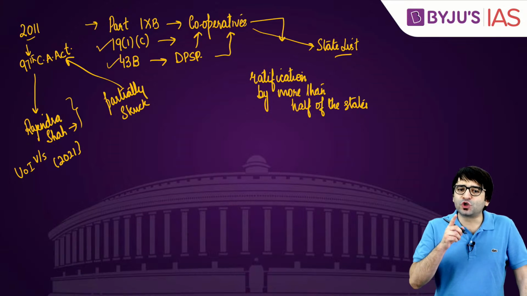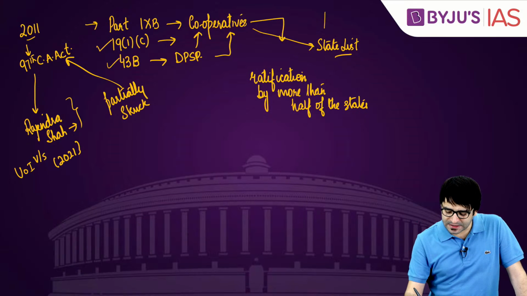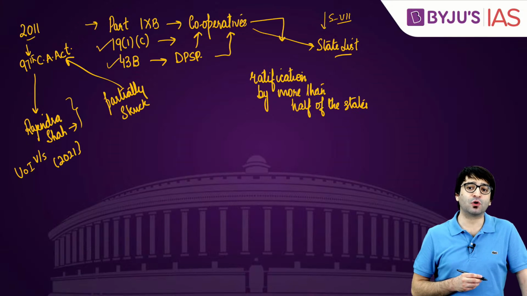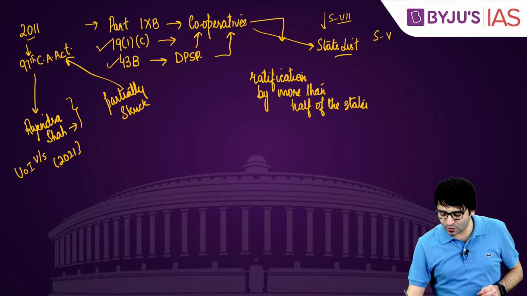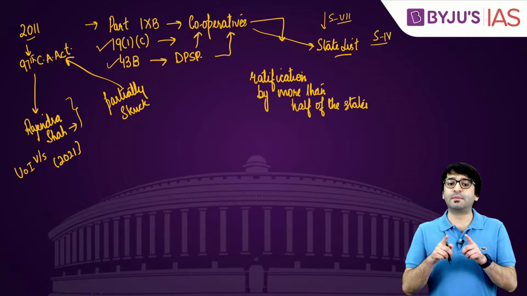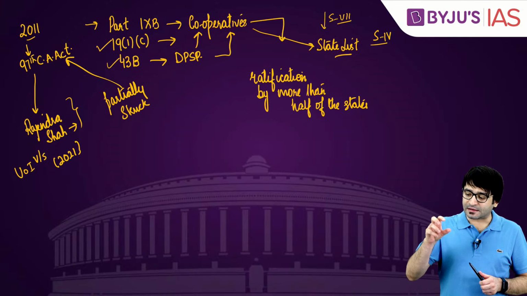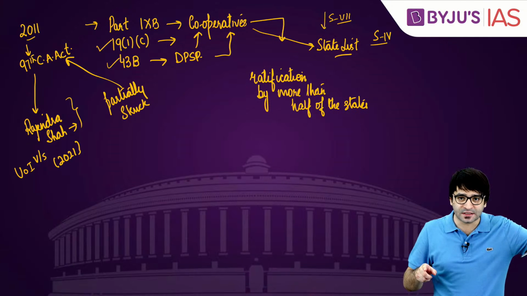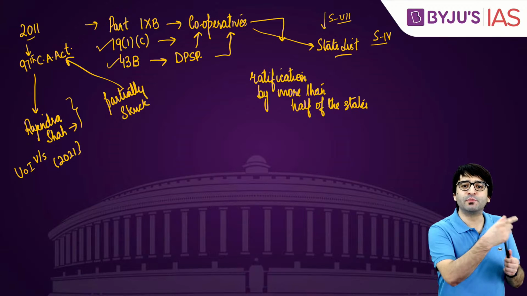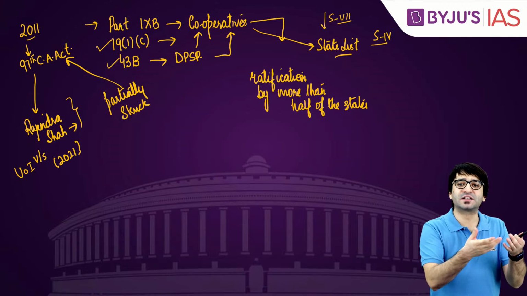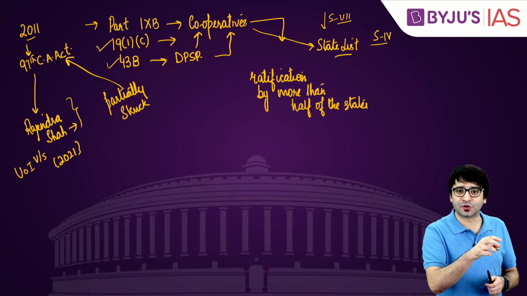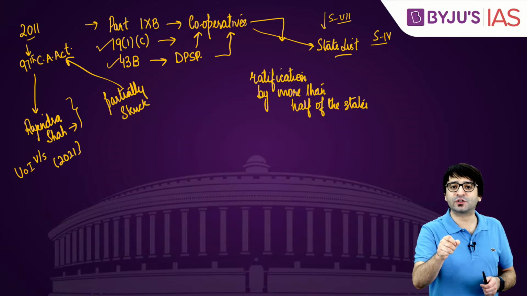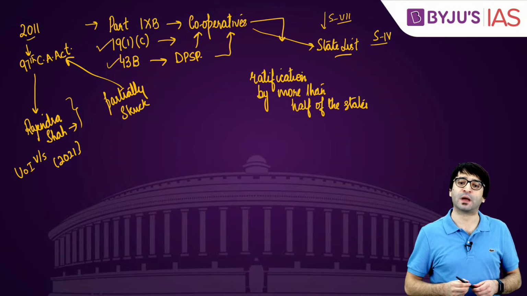Also, if you change or alter Schedule 7 of the Constitution, you require ratification by more than half of the states. Also, if you change Schedule 4 of the Constitution, remember Schedule 4 talks about representation of states in Rajya Sabha. How many members from UP are there in Rajya Sabha? That's mentioned in Schedule 4 of the Constitution. If you alter Schedule 4 of the Constitution, you need ratification by more than half of the states as well.